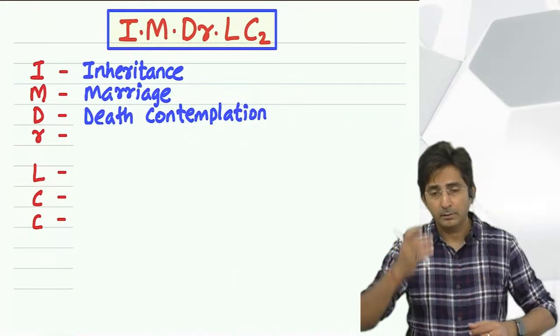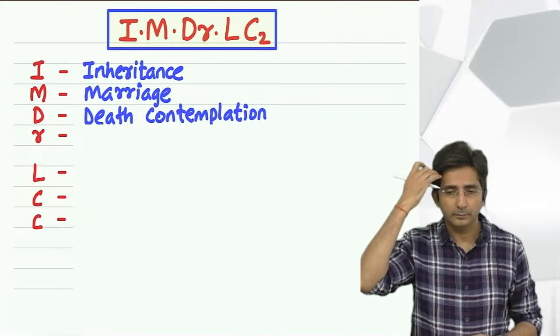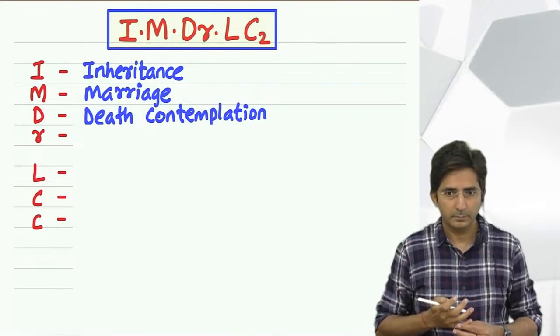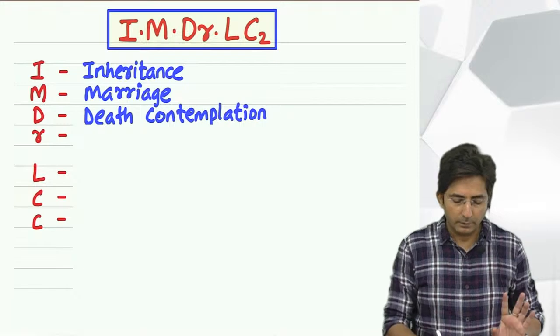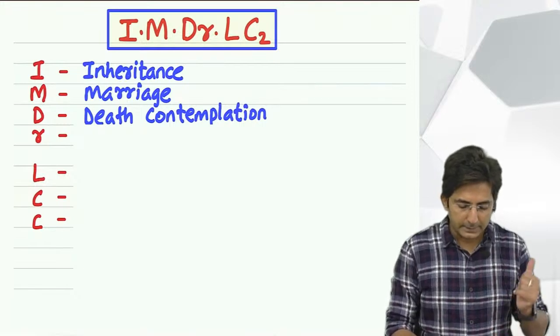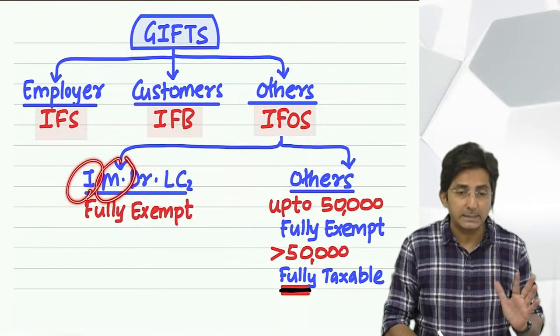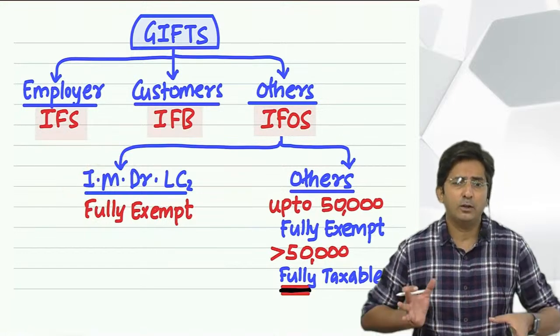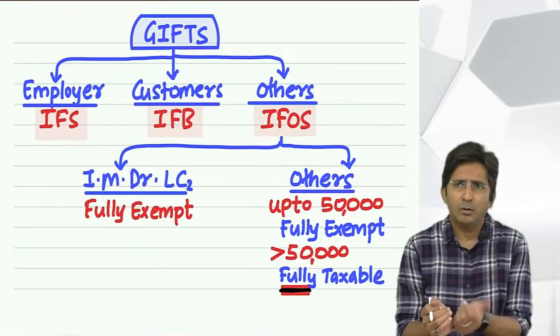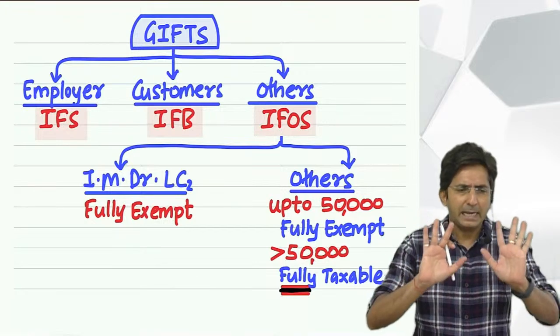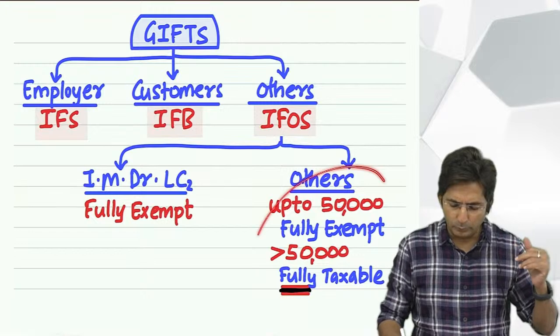Yes, your doubt? Now see, wait. His doubt is what kind of gift these marriage gifts and inheritance are which I am talking about. Are they monetary or some property? See, that point will come later when I come to that part.